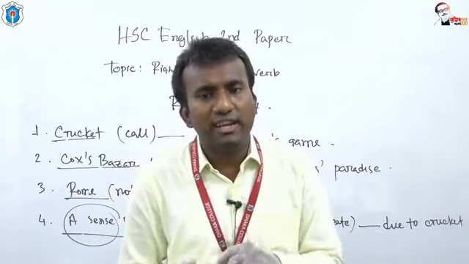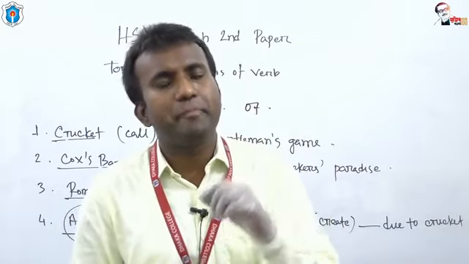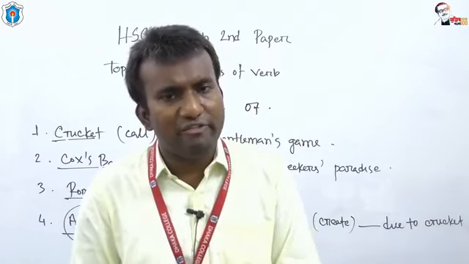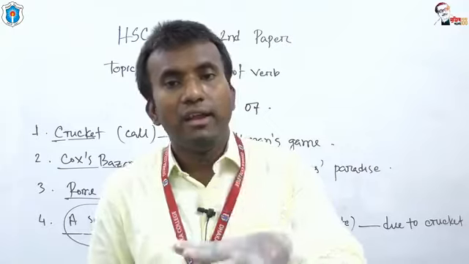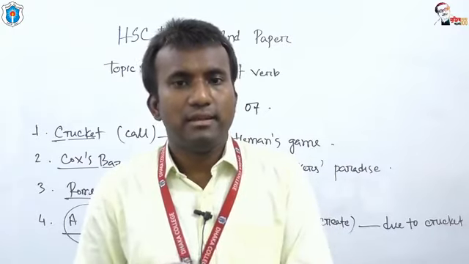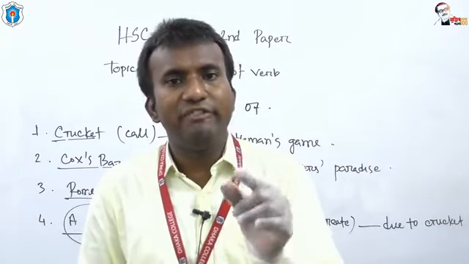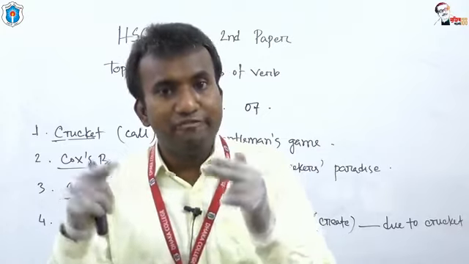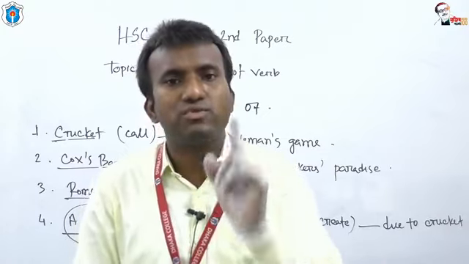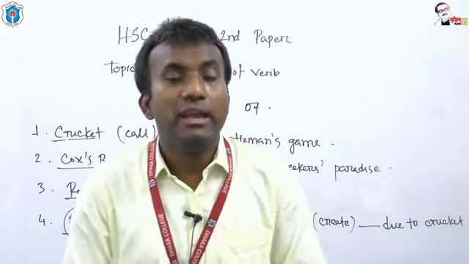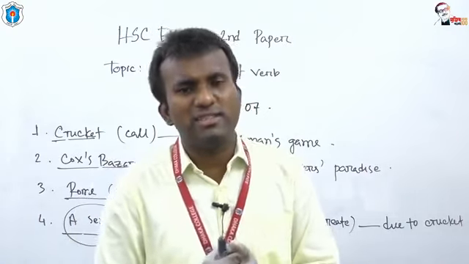Normally, present indefinite, present continuous, present perfect, past indefinite, past continuous, past perfect, future indefinite, future continuous, future perfect. These 9 tenses we very often turn into passive voice. And for these 9 tenses, there is a single structure of passive voice.